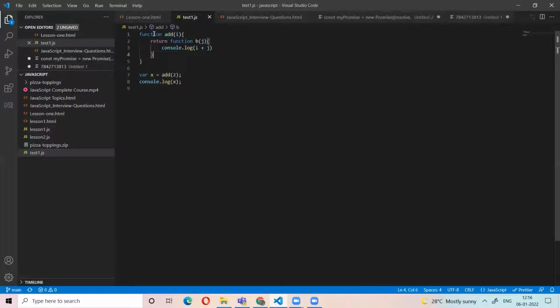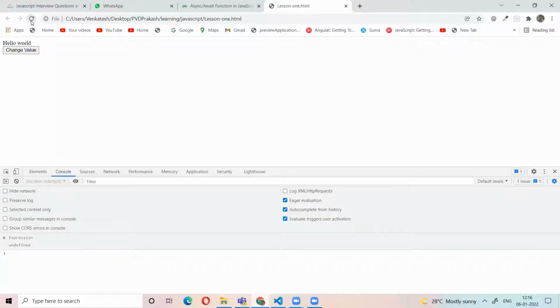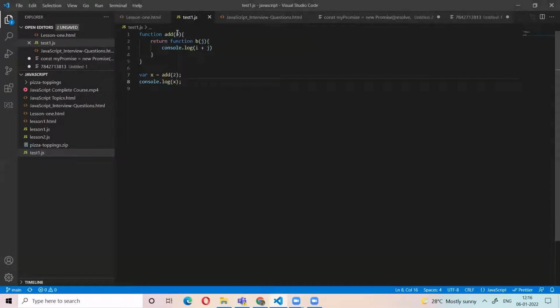Let's see the return values. What is the add function returning here? Function b object. Yeah, the add function is returning the function handler, right? Then x has the b function handler. So this function is returning another function, right?